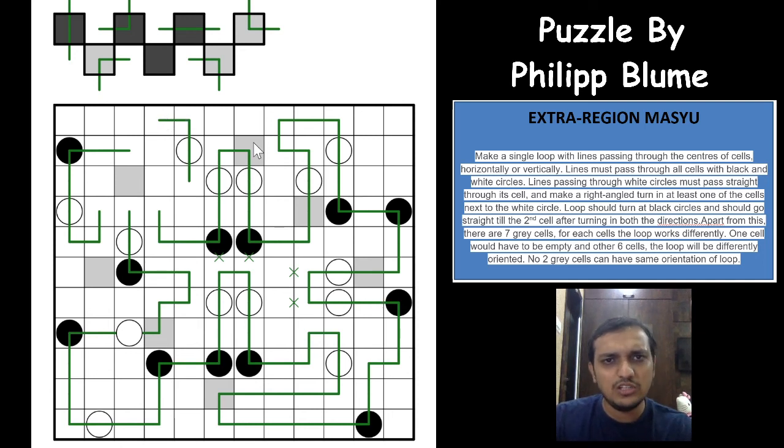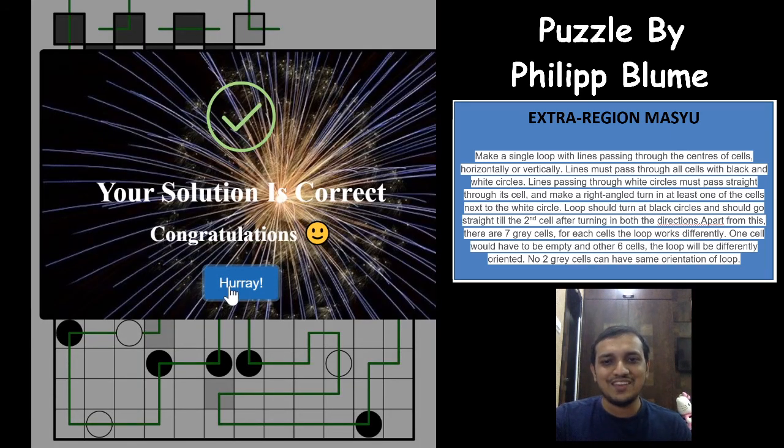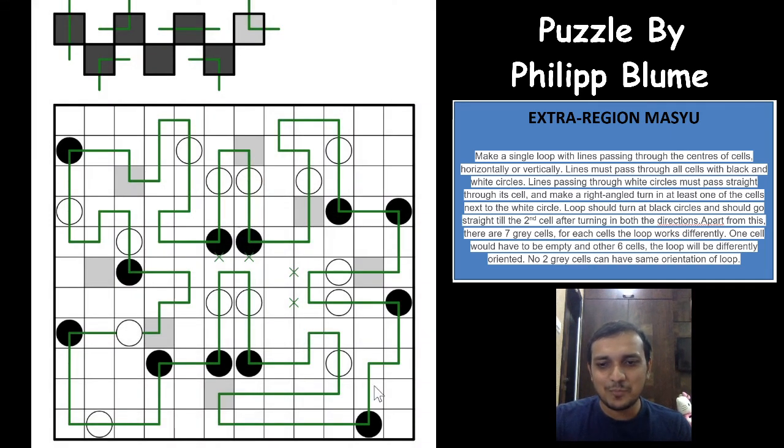So we have marked all the orientations here. We have already done this orientation, and this orientation is already done here. So there is only one orientation that is remaining here, and that can be marked directly. So this cannot close, because then it will form a simple closed loop, and these both will be stranded here. So this will have to go up, and this will go up. Hooray, we have solved this puzzle correctly, right? What an excellent puzzle this was, right?